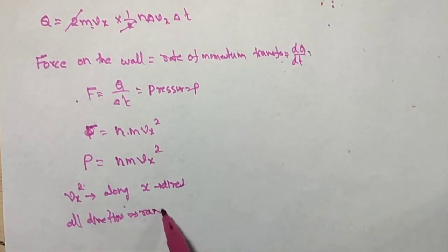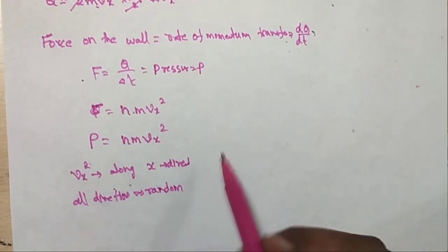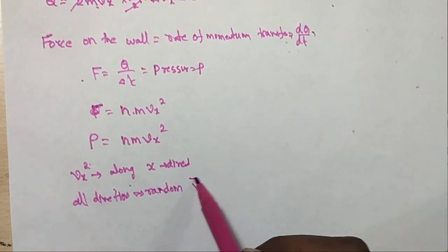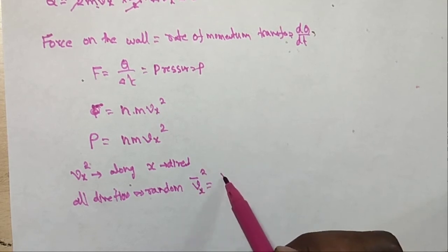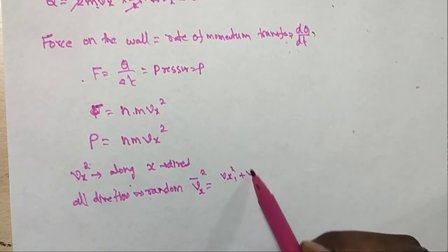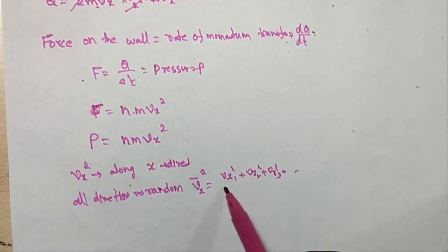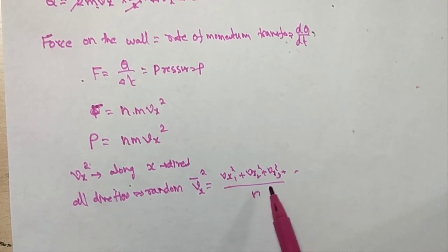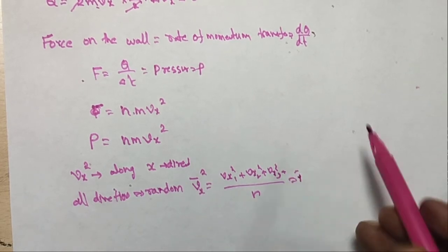So we take the mean square velocity, Vx bar square, which is Vx1 square plus Vx2 square plus Vx3 square and so on, divided by n. This is the RMS velocity.